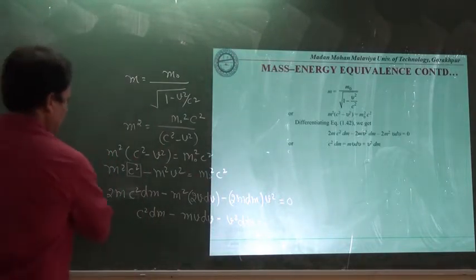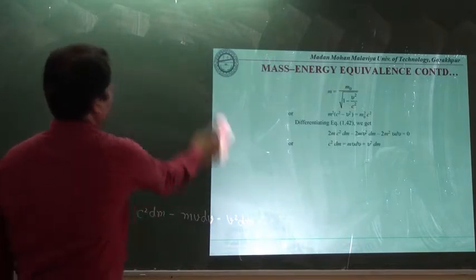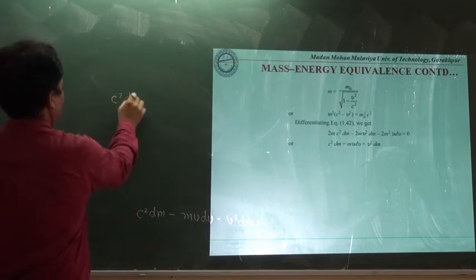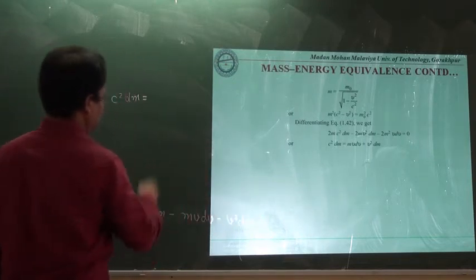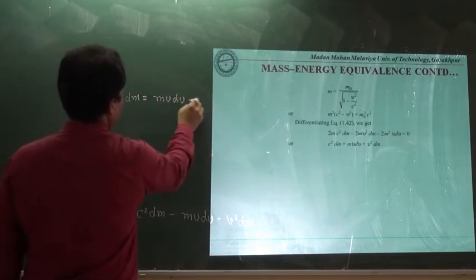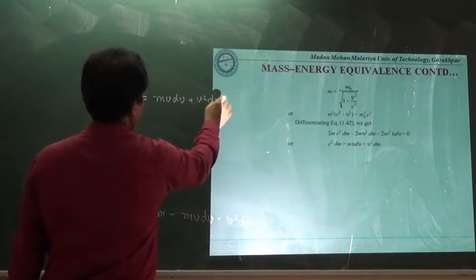We can write it as c square dm equal to the rest of the terms, mv dv plus v square dm.